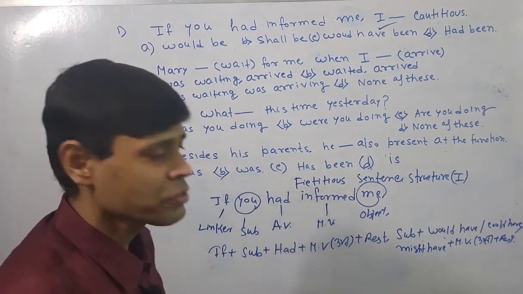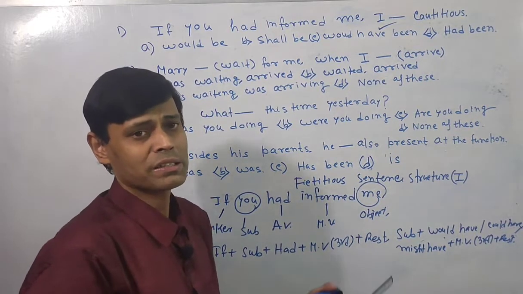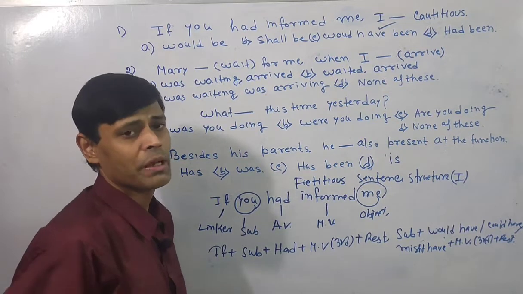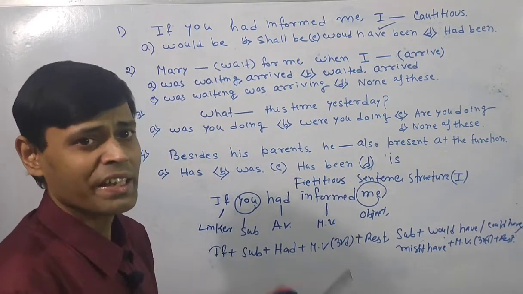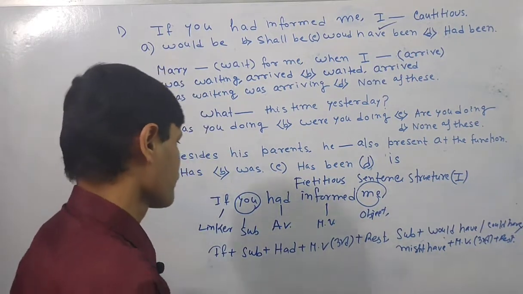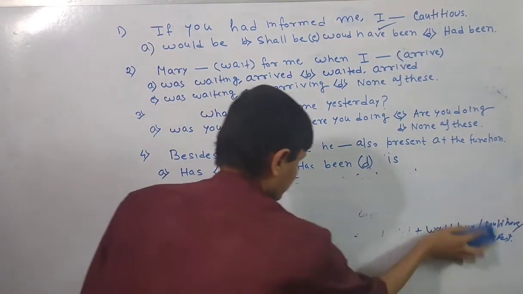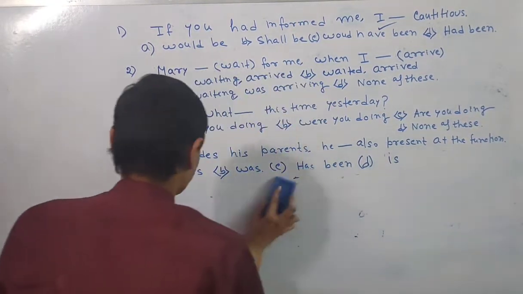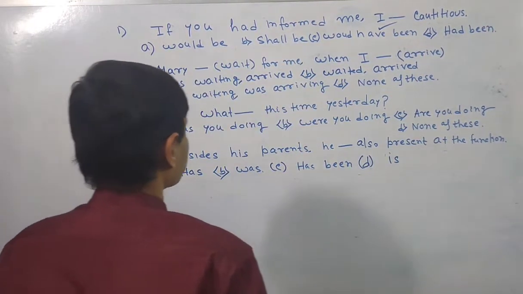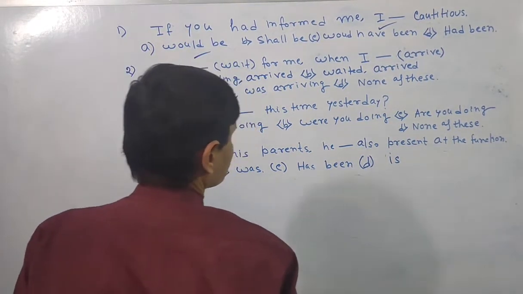Then what is generally used in case of past continuous tense? Generally we use was or were as per the subject. Then we have to add the main verb, along with that we have to add the ing form. It is because of this ing form with the verb that it is called the continuation effect or progressive tense. So here I would like to go for this construction. The second sentence is based on the past tense. The first part is based on the past continuous, second part is based on the simple past.